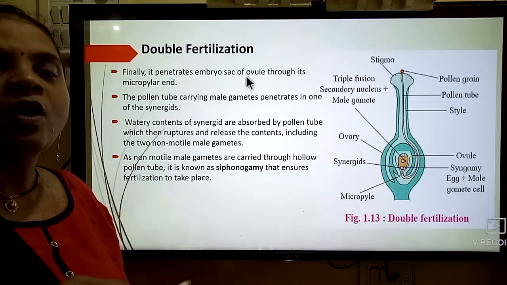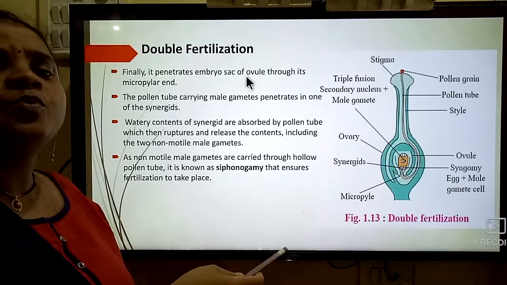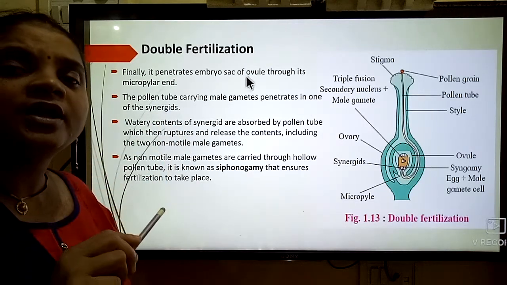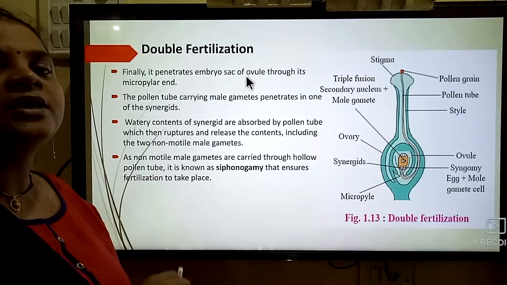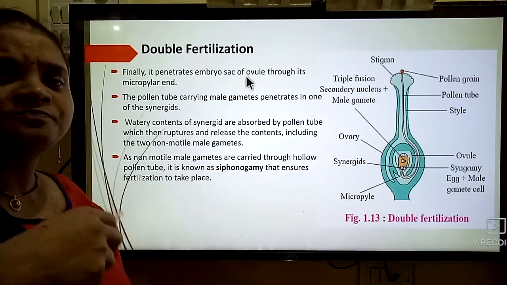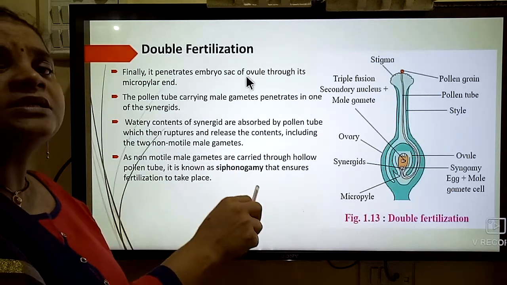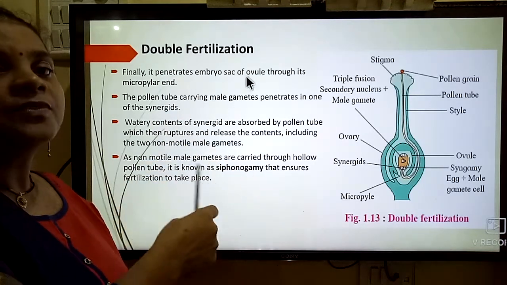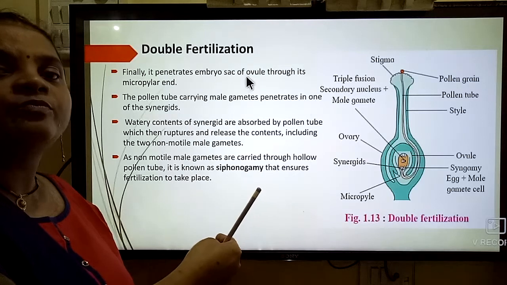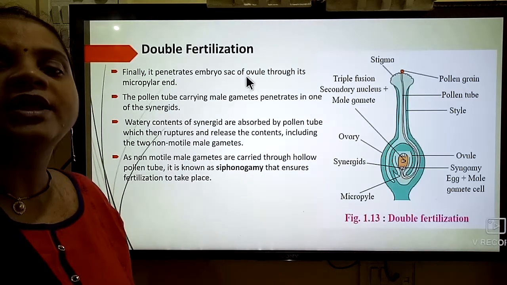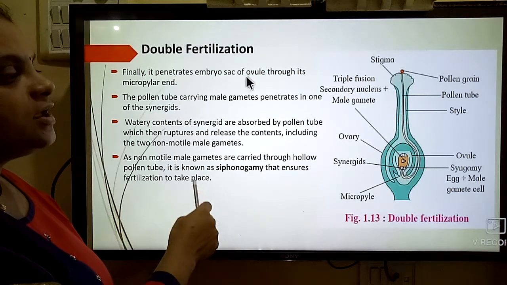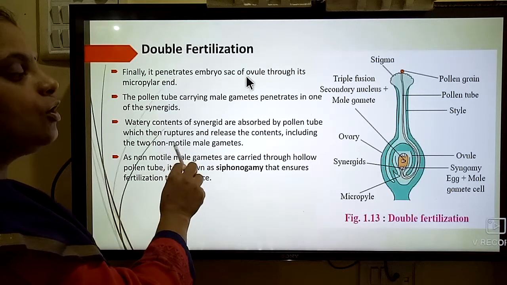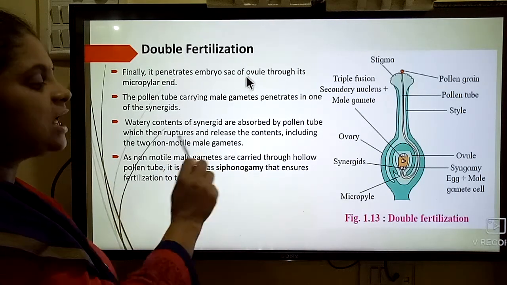By the breaking of the synergid wall, some watery or cytoplasmic material gets exposed, and this cytoplasmic or watery content of the synergid gets absorbed by the pollen tube. The pollen tube swells and bursts, releasing its cytoplasmic content and two non-motile male gametes. So in this way the breaking of the pollen tube releases what? Two non-motile male gametes with cytoplasmic content.